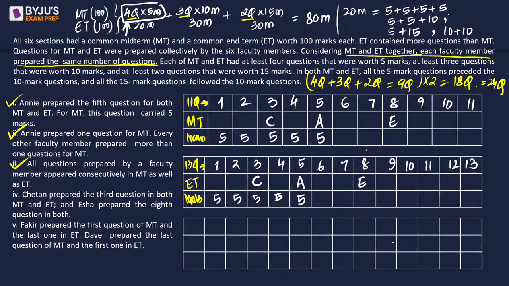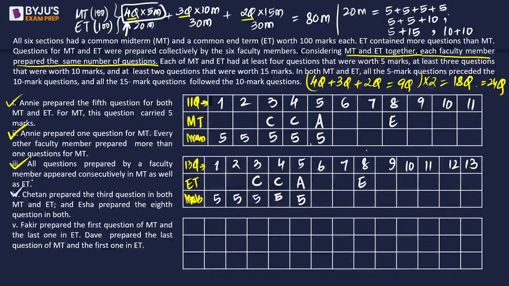Now let's pay attention here. In MT, A alone will be there. So can we say the only possibility if we have C in MT exam? Because if C is at 2, suppose, it has to be consecutive, right, so who will be at 4? We can't put A because A is alone in MT. And if I put B, then B will not be consecutive. So the only possibility where C can go is 4. This is going to be true for your ET exam as well. So we are going to have CC and AA. Right? I hope this part is clear so far.